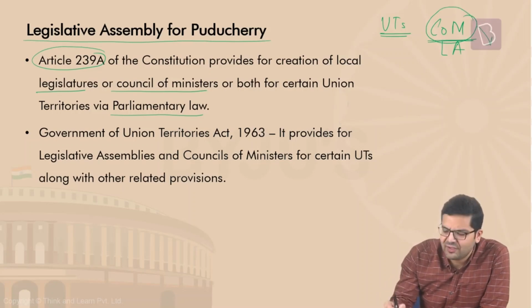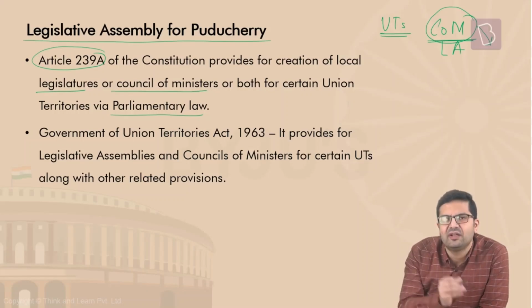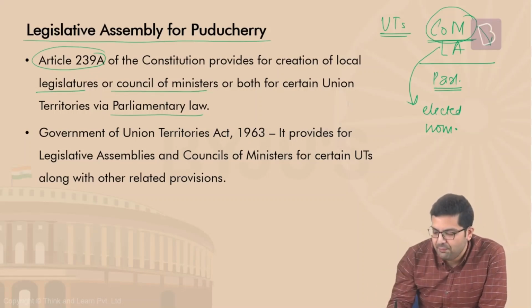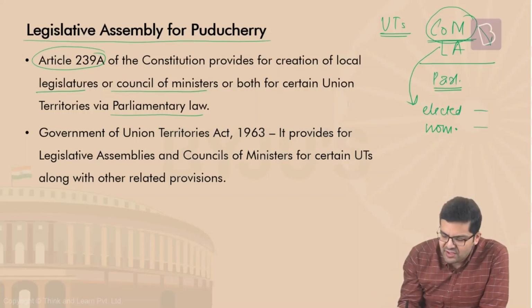How can you have a council of ministers without an assembly? That's a very vague, very absurd framing of the sentence. But still, that's what's mentioned. And all this can be done by the parliament by law. Plus, this legislative assembly can have elected members or nominated members, or party elected, party nominated members. So all these are mentioned under Article 239 capital A.